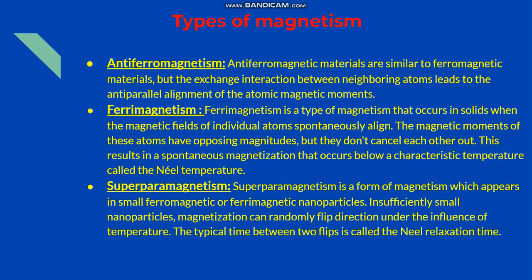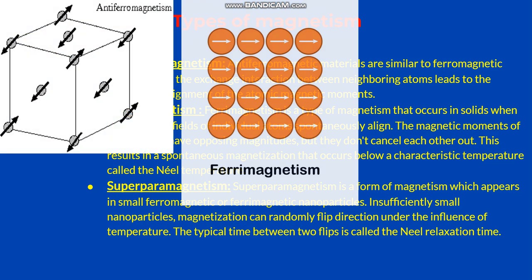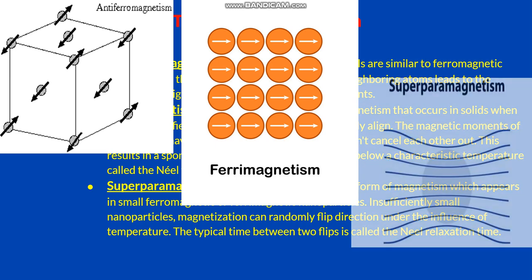Superparamagnetism. Superparamagnetism is a form of magnetism which appears in small ferromagnetic or ferrimagnetic nanoparticles. In sufficiently small nanoparticles, magnetization can randomly flip directions under the influence of temperature. The typical time between two flips is called the Néel relaxation time. These are the images of the types of magnetisms.